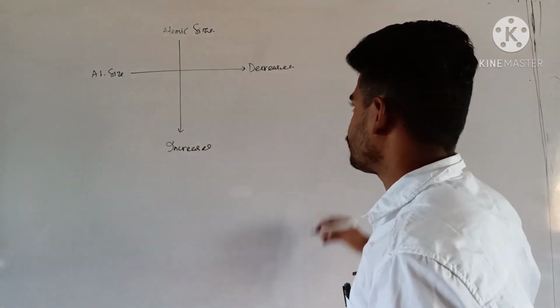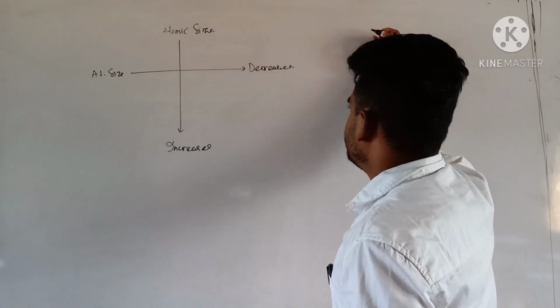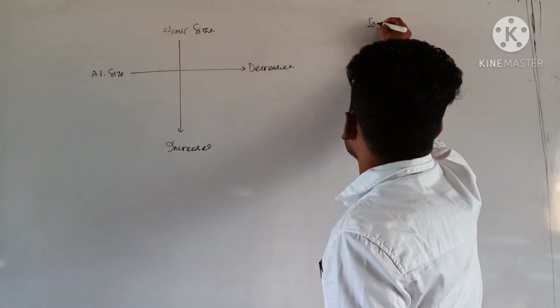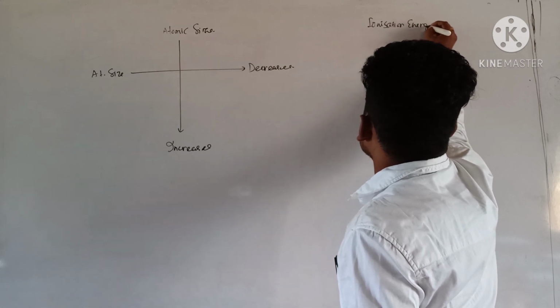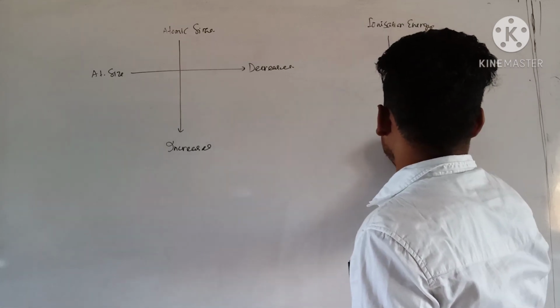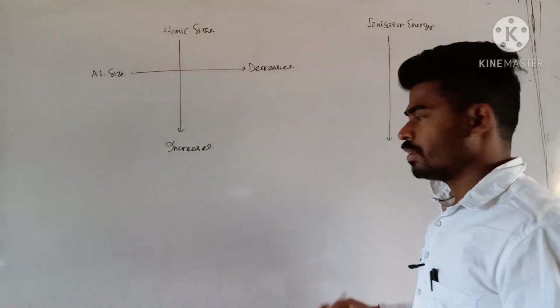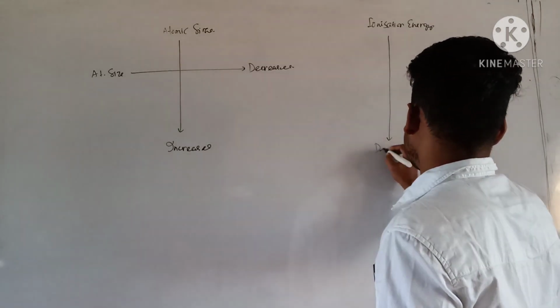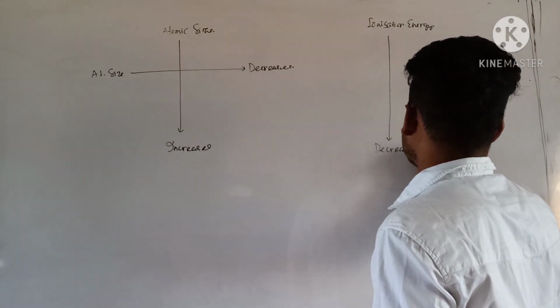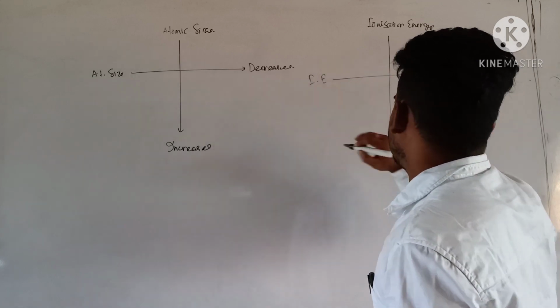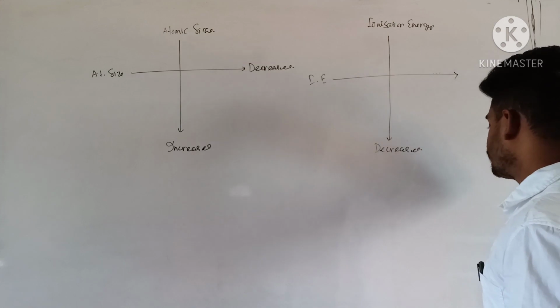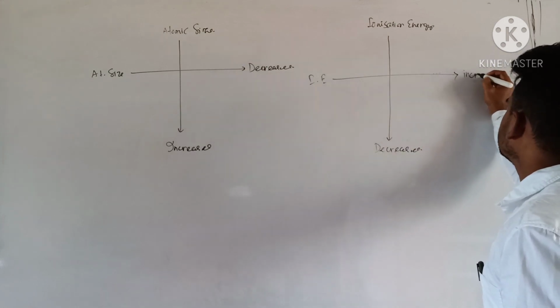Is that clear? Next, ionization energy. Ionization energy down the group decreases. Ionization energy along a period increases.